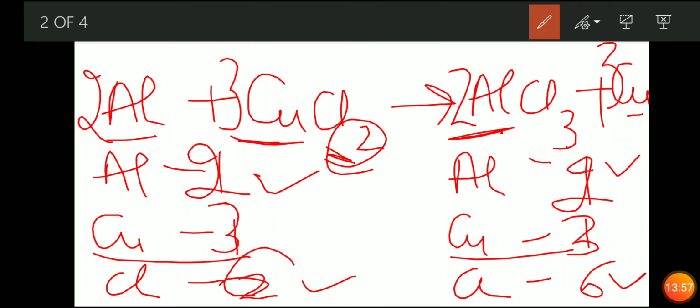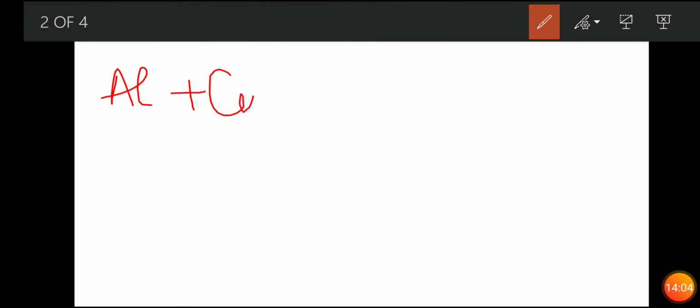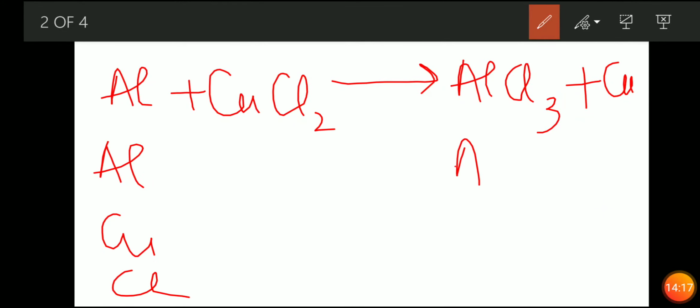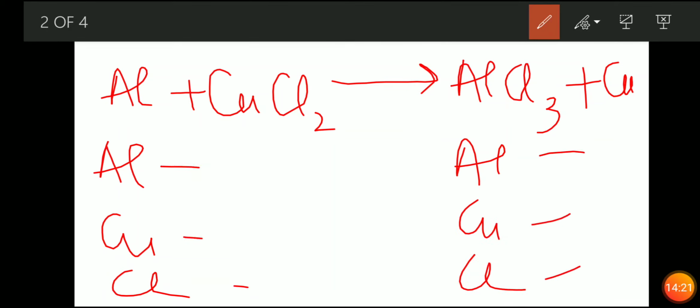Now I explain you again. Look once more, beta. This is Al plus CuCl2, and now AlCl3 plus copper. Aluminium, copper, chlorine on both sides. Now aluminium is 1, copper is 1, Cl is 2. On the product side, aluminium is 1, copper is 1 and Cl is 3.